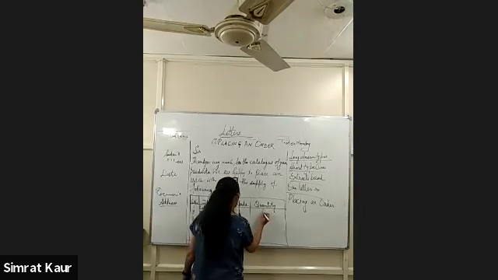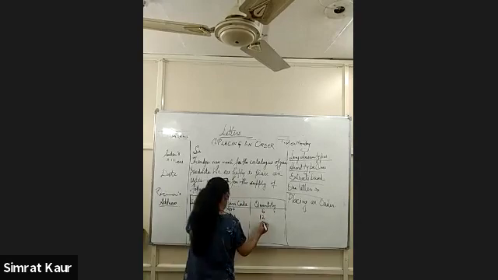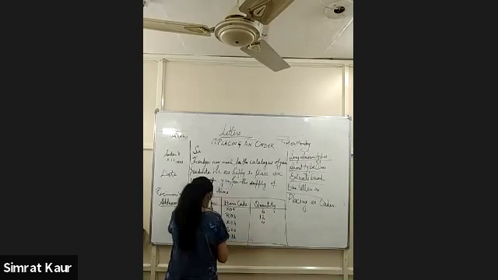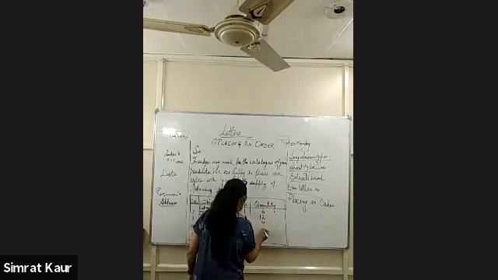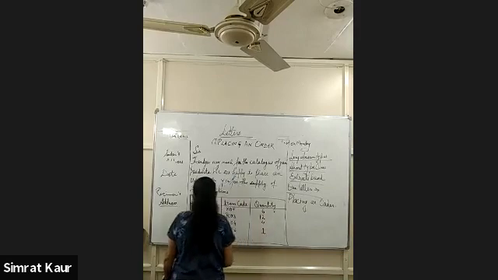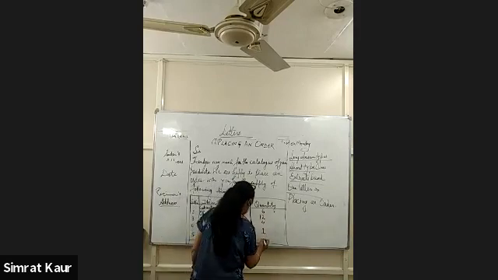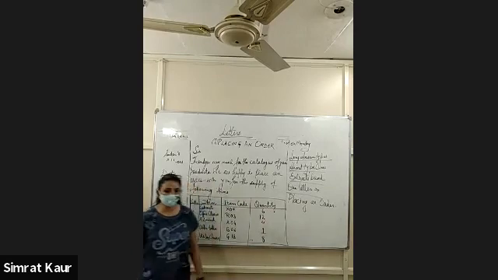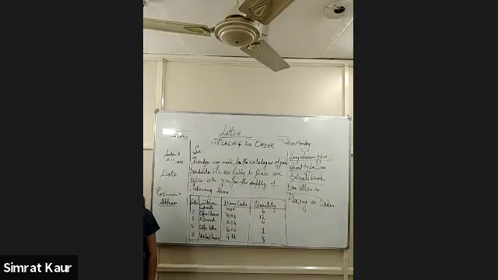Cabinets, I need 6. Office chairs, I need 12. Almirah, I need 4. Office tables, I need, let's say, 1. Visitor chairs, I need 8. This is the table, the articles which you want.